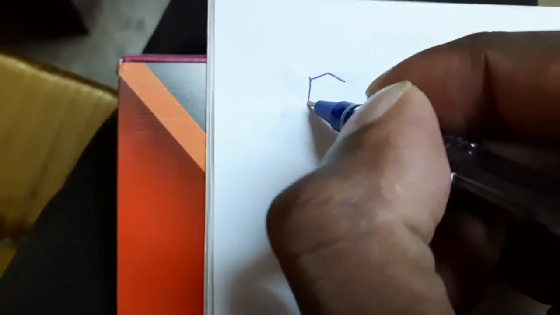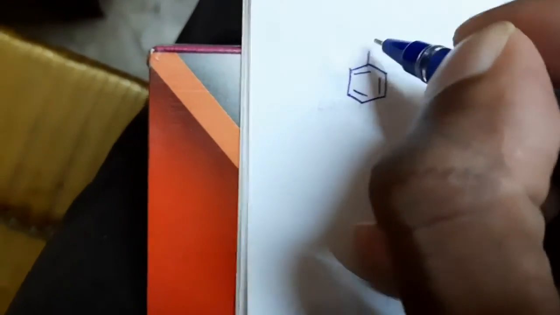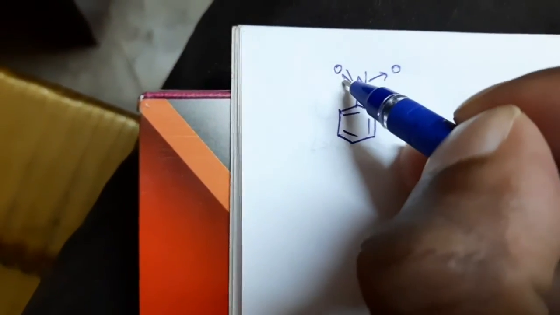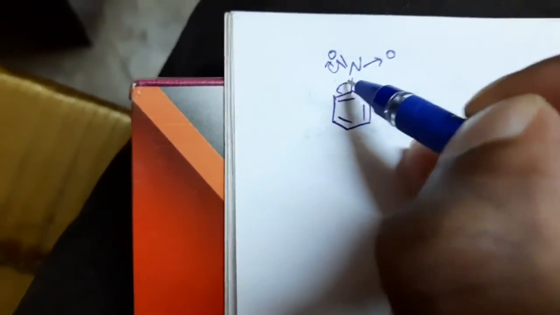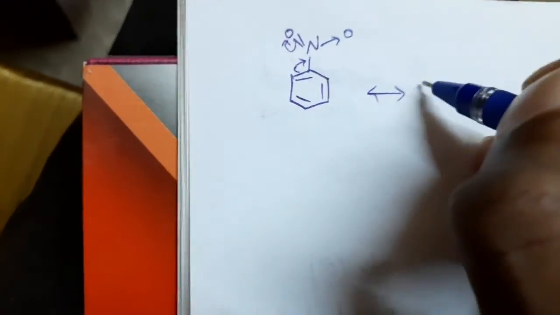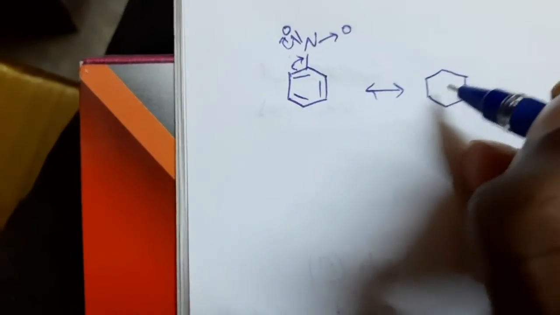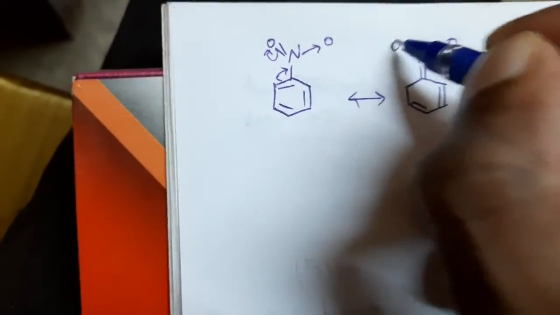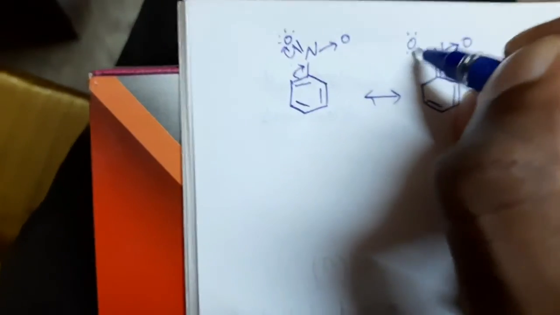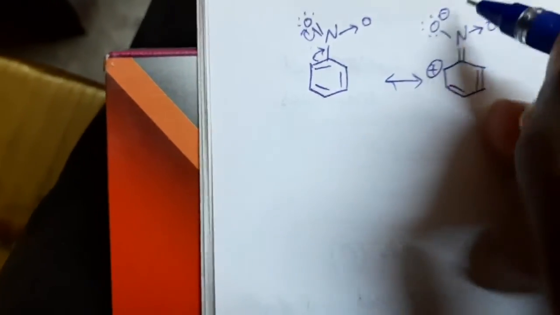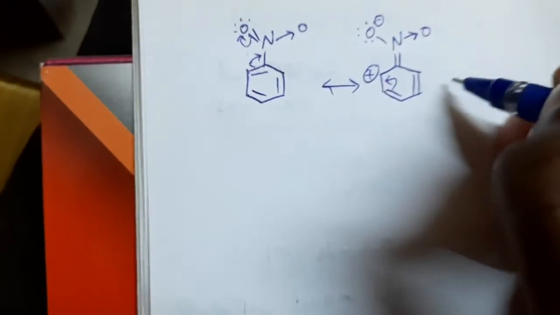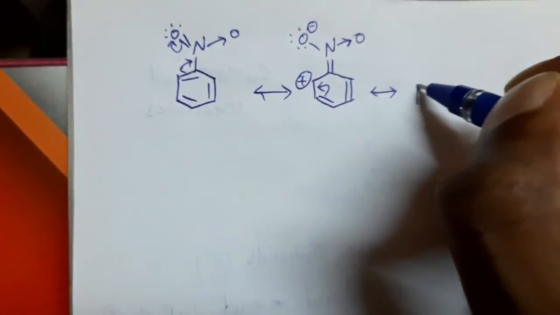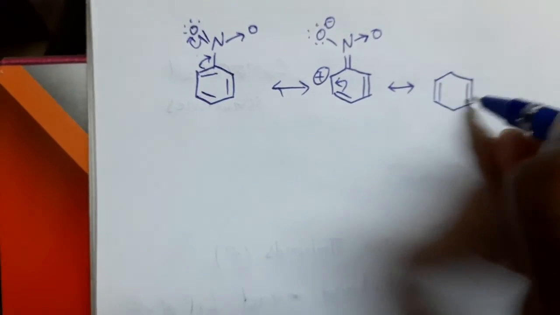See the example, nitrobenzene. An NO2 group attached to the benzene is called nitrobenzene. Here between nitrogen and oxygen, oxygen is more electronegative. This pi bond shifted here, these pi electrons are shifted here. Then we can observe this structure. It becomes a double bond. Actually, two lone pairs are there. Here, three lone pairs and a positive charge. Here, negative charge and positive charge. Again, shifting takes place here. We can get this type of structure.